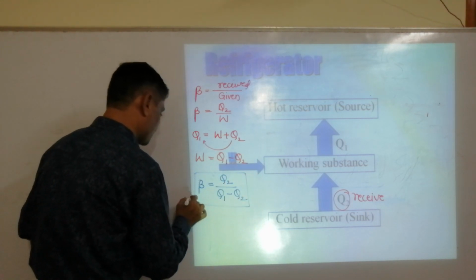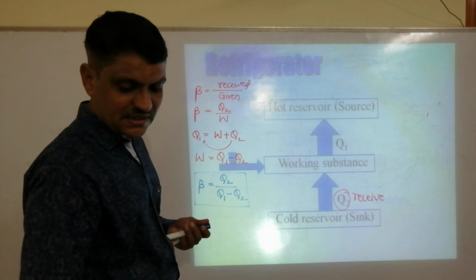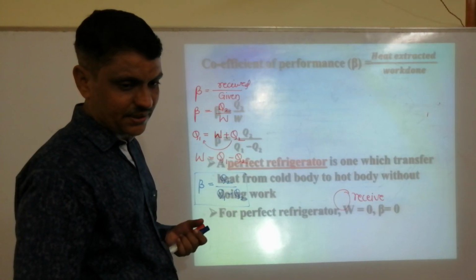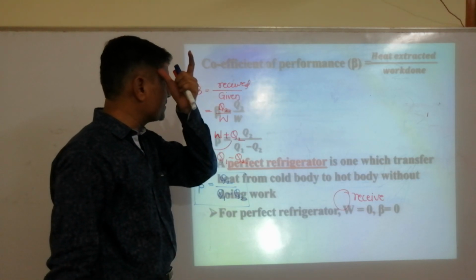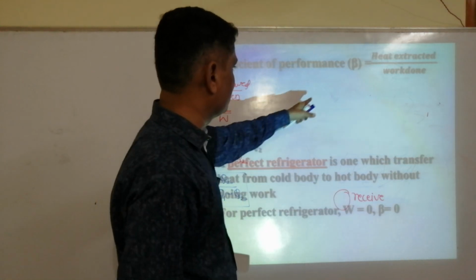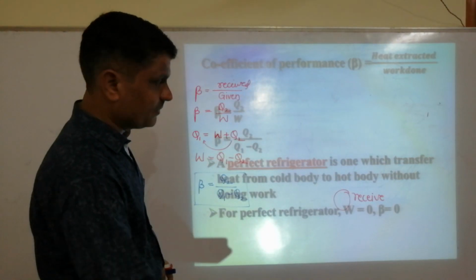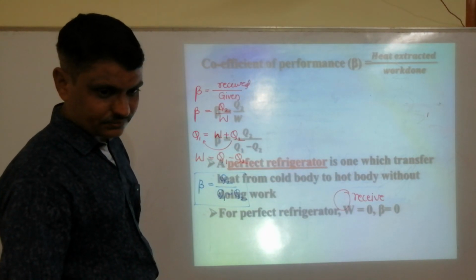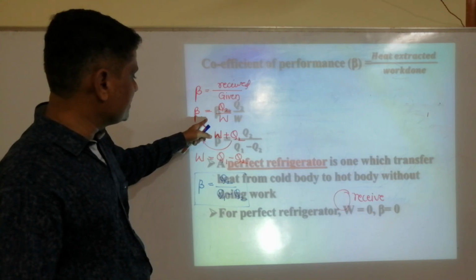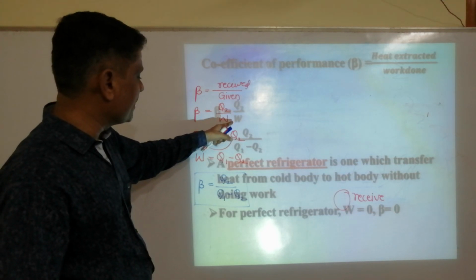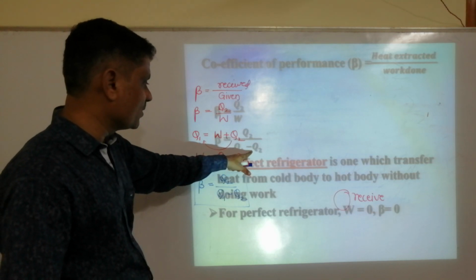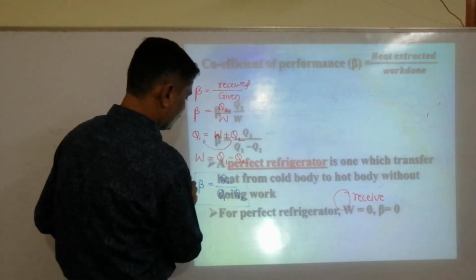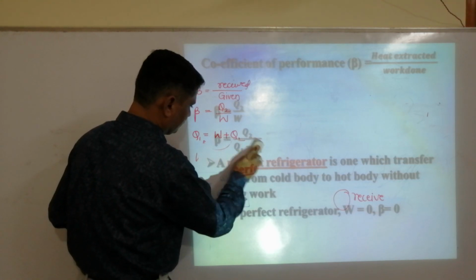This is the expression for the coefficient of performance. Coefficient of performance means heat extracted divided by work done, and here it is written beta is equal to Q2 by W, and this beta is equal to Q2 divided by Q1 minus Q2. Whatever is written is obtained here.